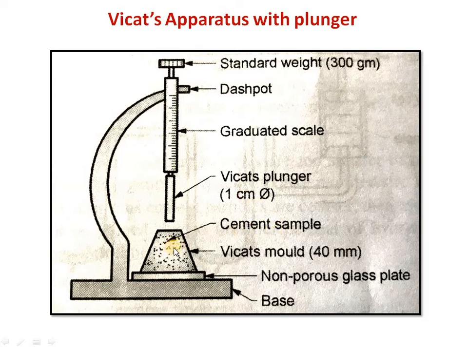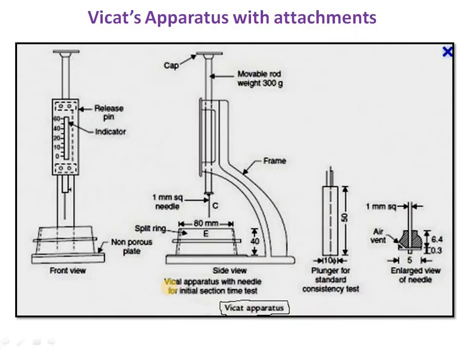Then the cement sample we are going to fill in the Vicat's mold, which has 40 mm height, below which we are going to keep a non-porous glass plate. This is about the body and base of the Vicat's apparatus. Here there are more details of the plunger, then initial setting time needle and final setting time needle, which are useful to determine initial and final setting time of cement. But for consistency we require only the plunger as an accessory.